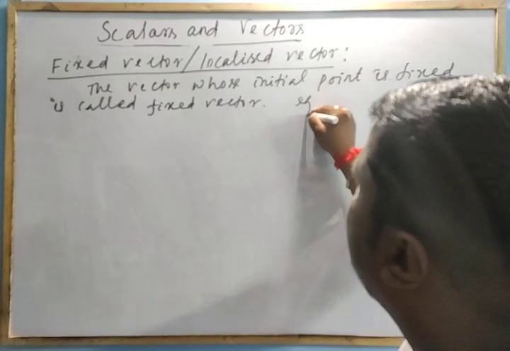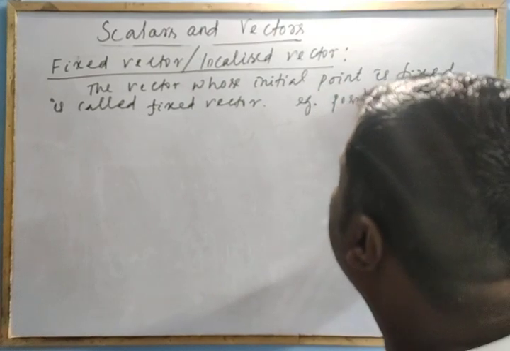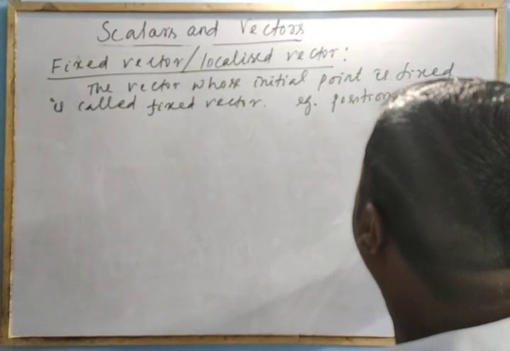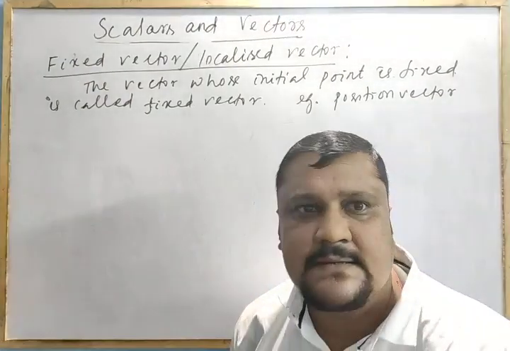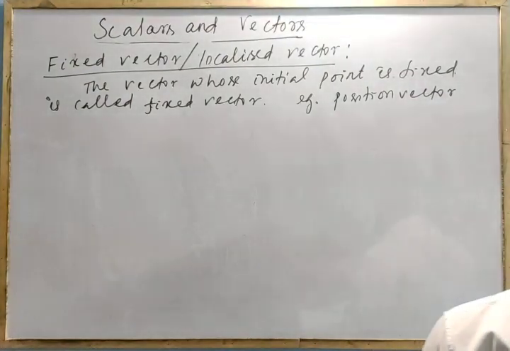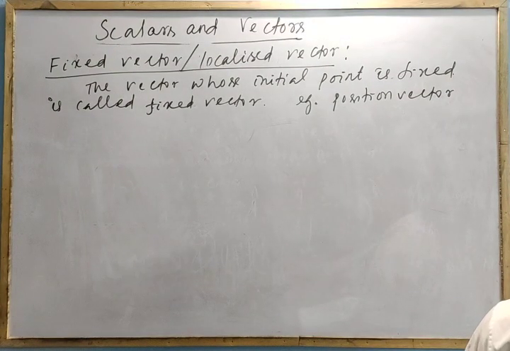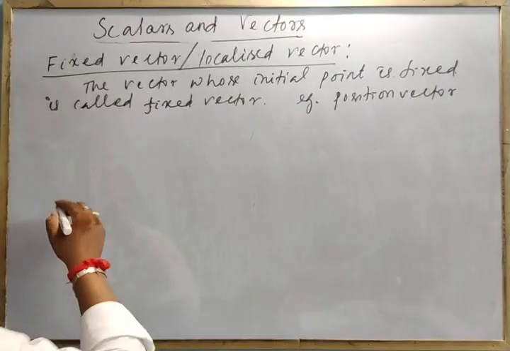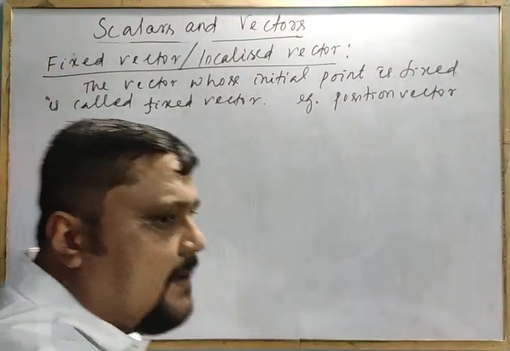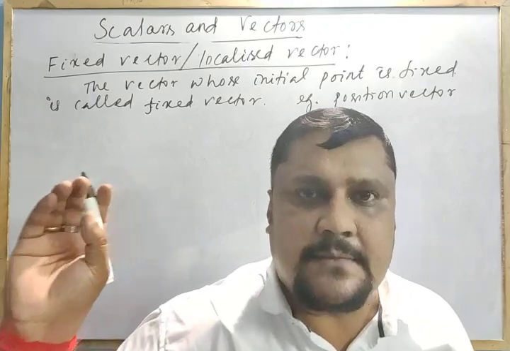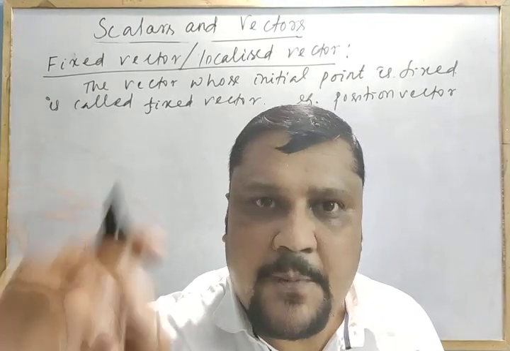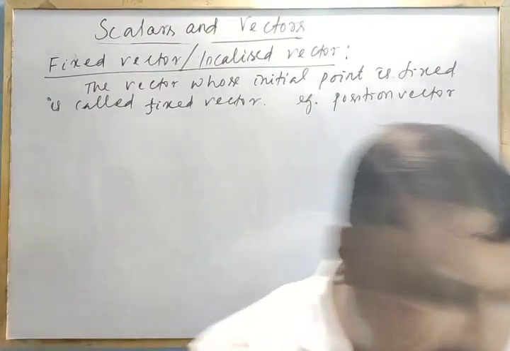Example, your position vector. Why? Its initial point is fixed, right? For this localized vector, for the position vector, its initial point is at the origin.